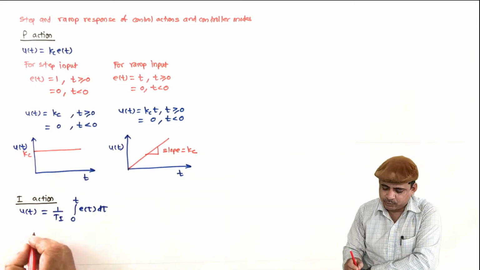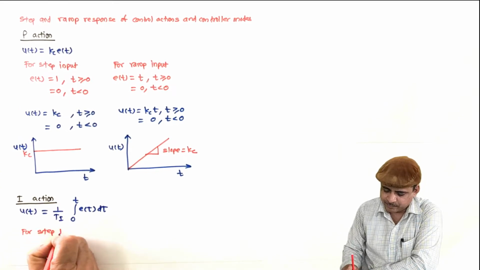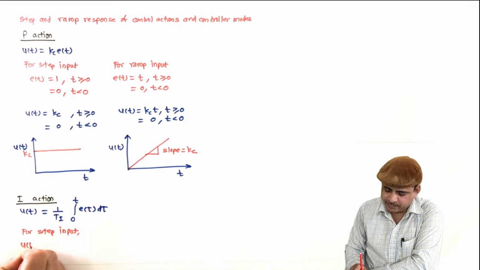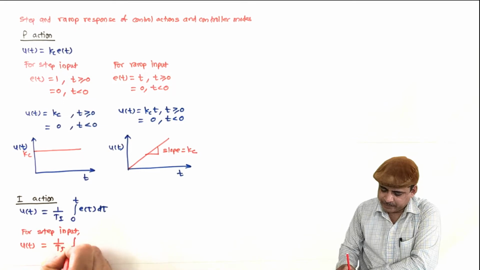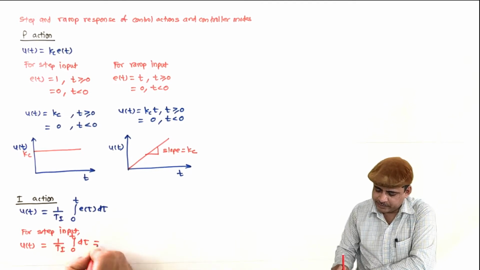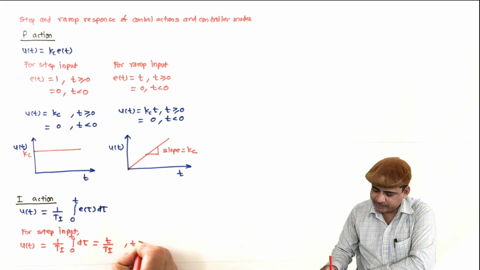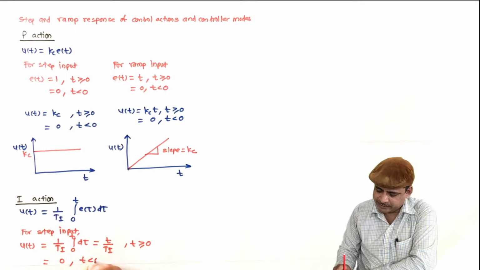So for step input, U of t will be equal to 1 by Ti integration 0 to t d tau, and that is equal to t by Ti for t greater than or equal to 0, and it will be 0 for t less than 0.